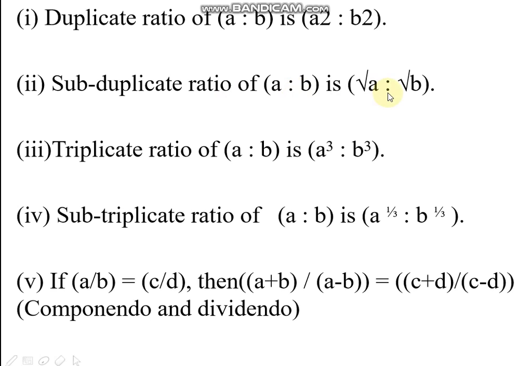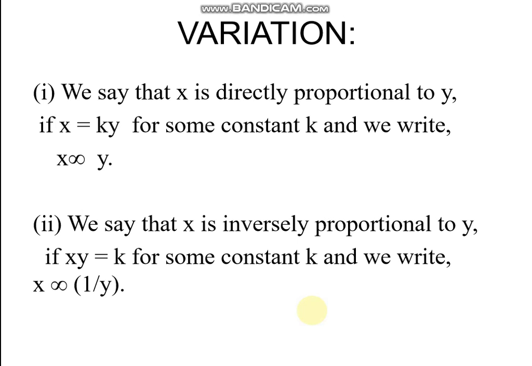Duplicate ratio: A is to B duplicate ratio is A squared is to B squared. Subduplicate ratio: square root of A is to square root of B. Triplicate ratio: A cubed is to B cubed. Subtriplicate: A power 1 by 3 is to B power 1 by 3. Componendo dividendo rule: A by B equals C by D, then A plus B divided by A minus B equals C plus D divided by C minus D. This rule is called the componendo dividendo rule.